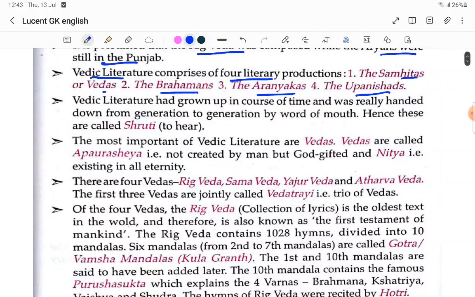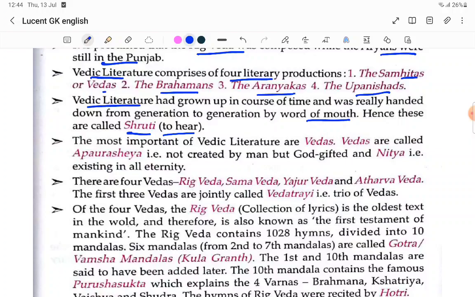Vedic literature grew up over the course of time and was handed down from generation to generation by word of mouth. Knowledge was shared only orally. Hence these are called Shruti, meaning to hear. Shruti means only sound, there is no writing.